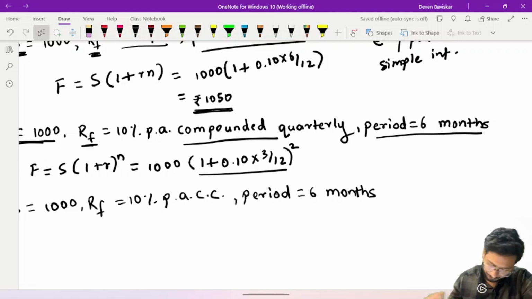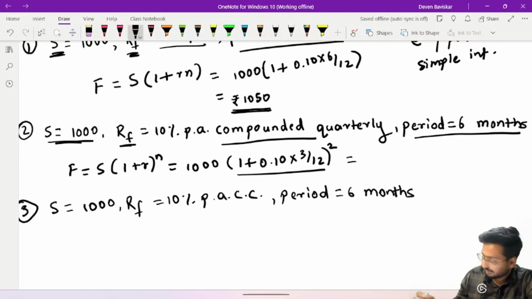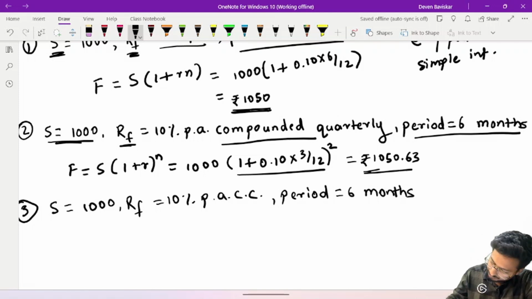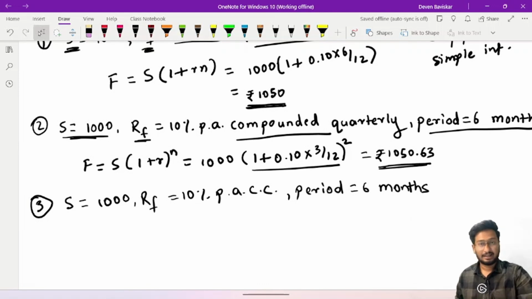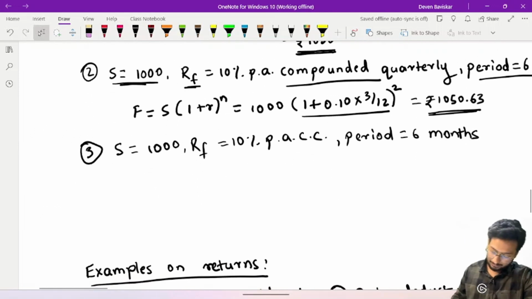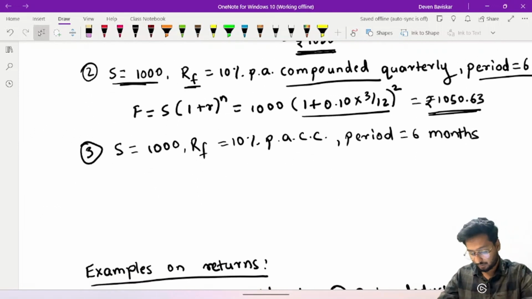Now let's find the value of this. What is it? 0.1 into 3 by 12, plus 1, squared, into 1000, which is 1050.63. Okay, fine, easy enough. All right, great. Let's just proceed to the E wala question now.